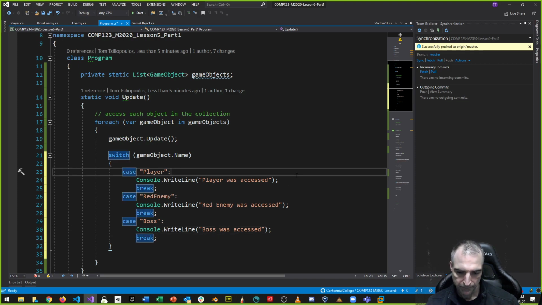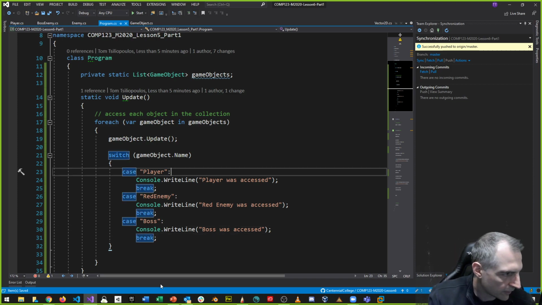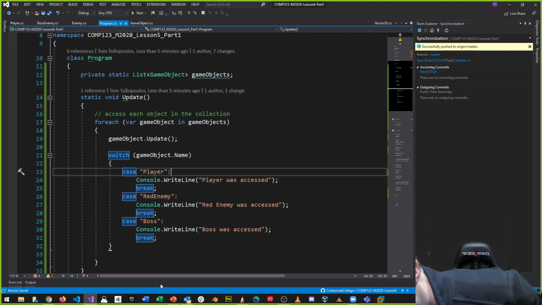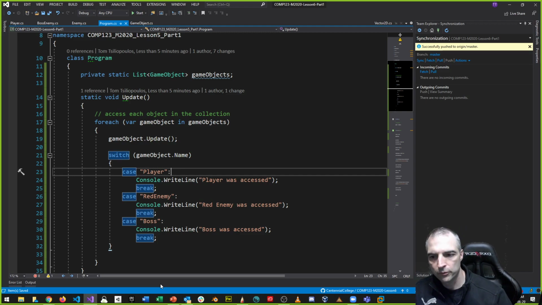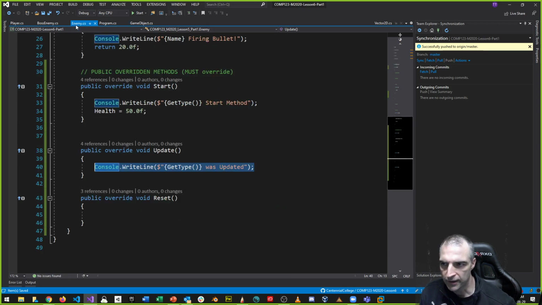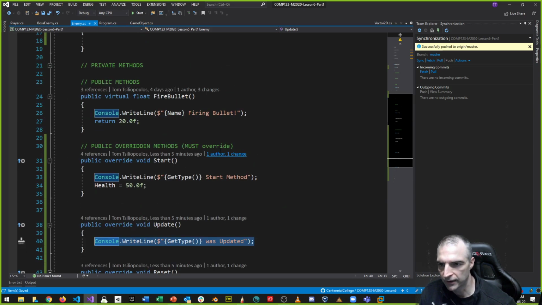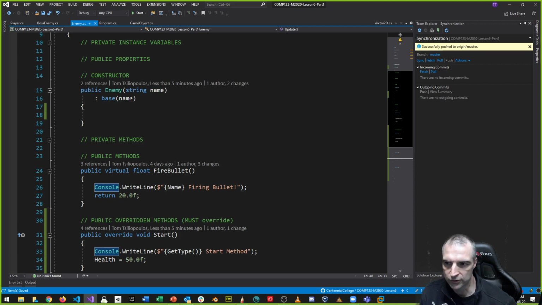Okay, are any of these going to pass right now? Well, the answer is no. None of them are going to pass. Maybe one of them will. Let's take a look. When I created an enemy, in my constructor I have to specify a name. Well, that name has been specified in the program.